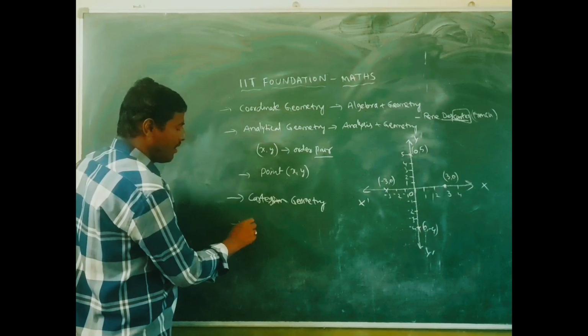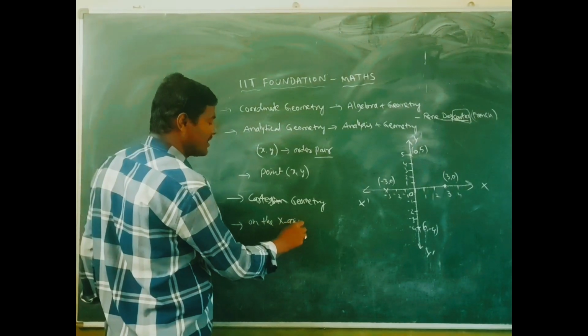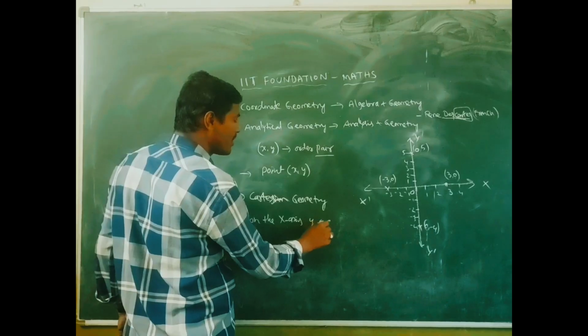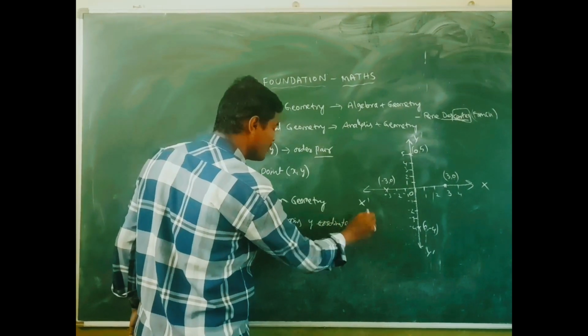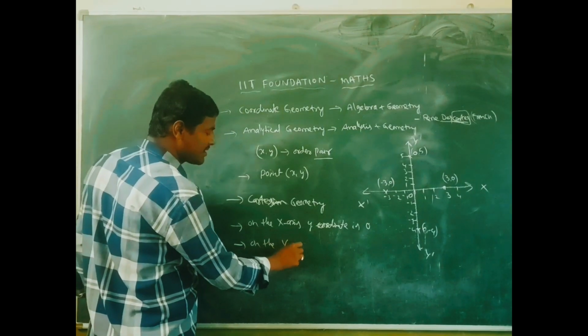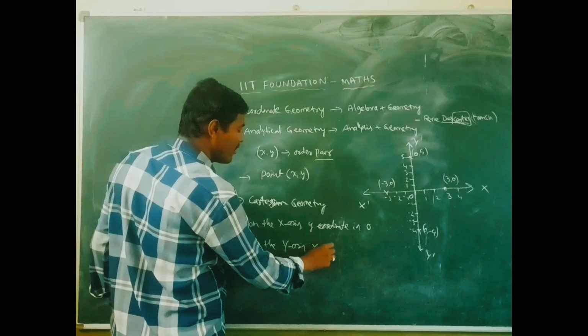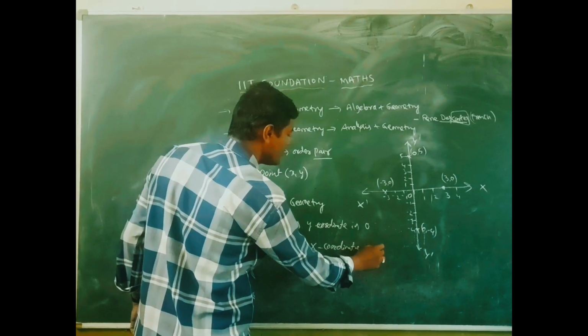Next, on the x-axis, the y coordinate is 0. On the y-axis, the x coordinate is 0.